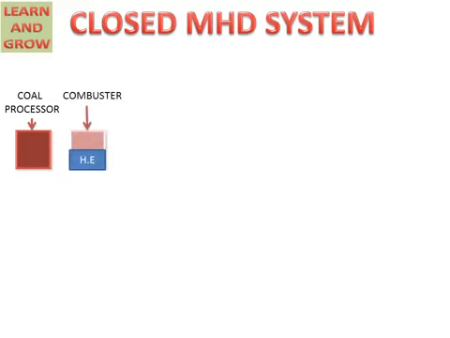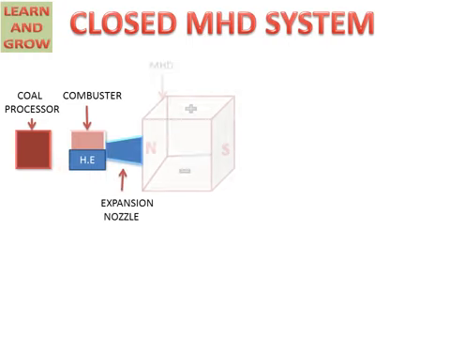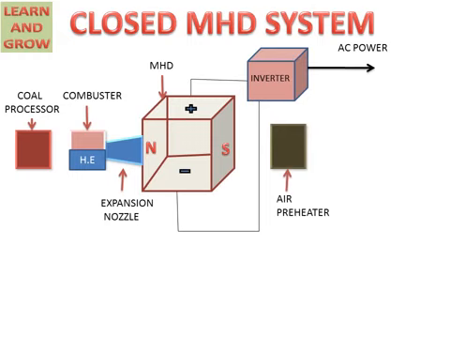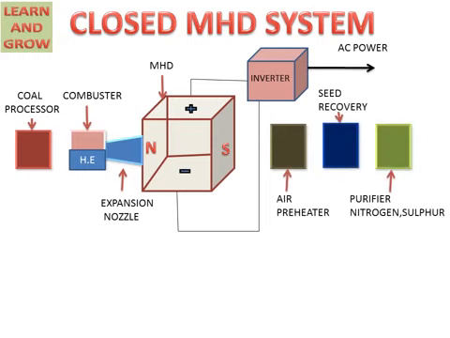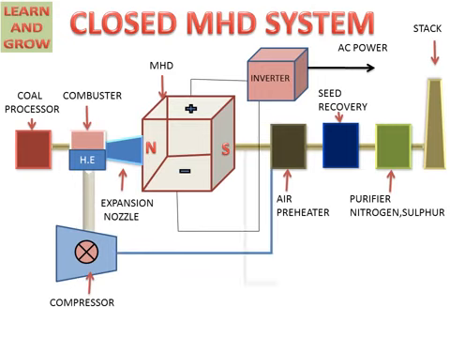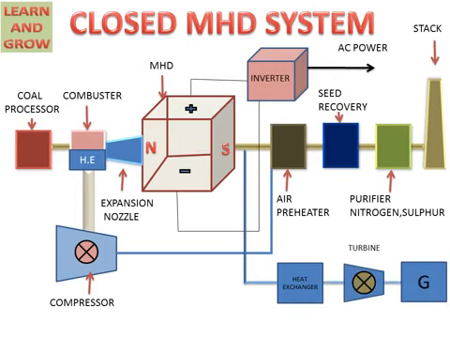Now we discuss the closed MHD system. In the closed MHD system, a coal processor and combustor are attached with a heat exchanger, an expansion nozzle, MHD system, inverter, air preheater, seed recovery and purifier. These are the same as the open MHD system. The other parts are that the exhaust gases are further connected with a heat exchanger, turbine and generator.